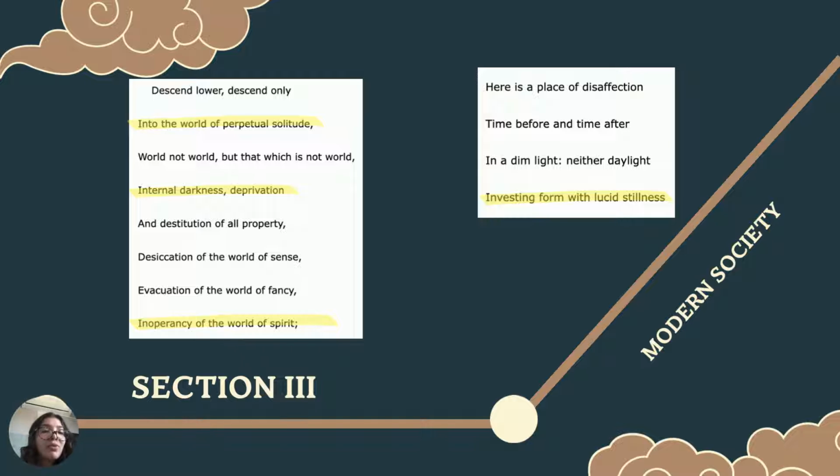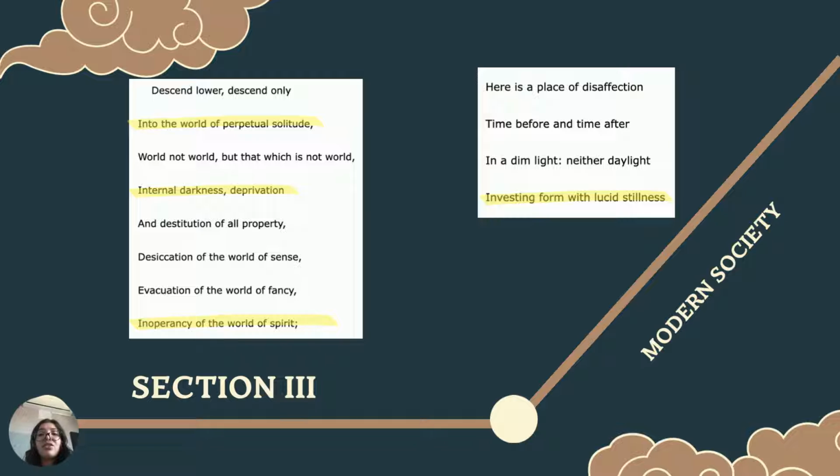Internal darkness, deprivation, and destitution of all property. Desiccation of the world, evacuation of fancy, and apparency of the world of spirit. Here is a place of disaffection, time before and time after. In a dim light, neither daylight, investing form with lucid stillness.